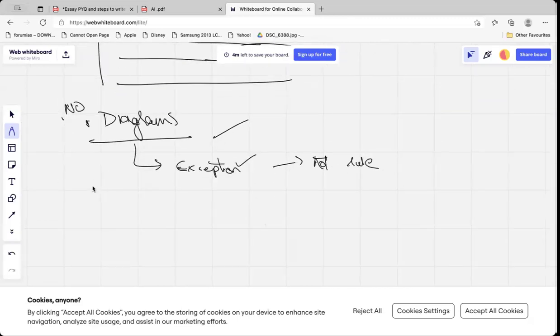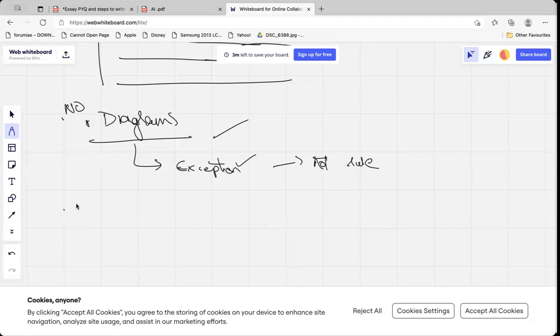Because in the essay, it is your writing skills that have to be appreciated. It is not about your diagrams and presentation. It is about your writing. Through writing, you are expressing your personality and giving the proper analysis.